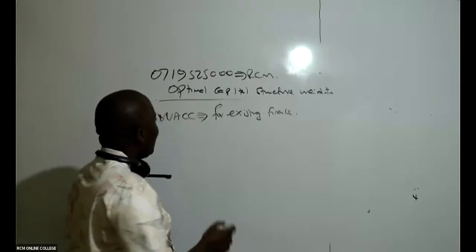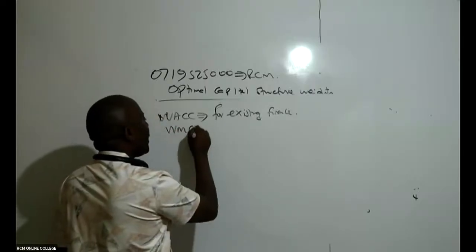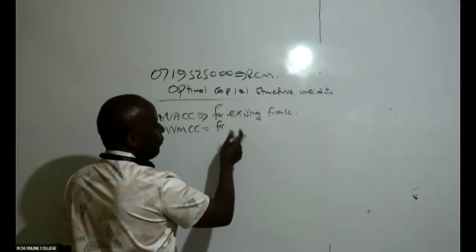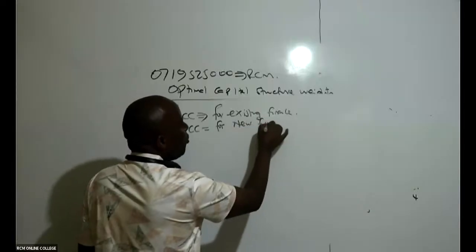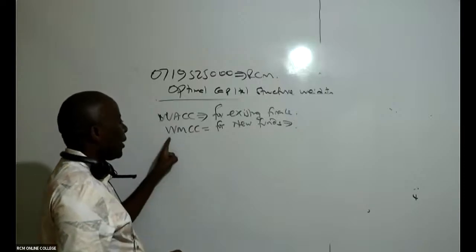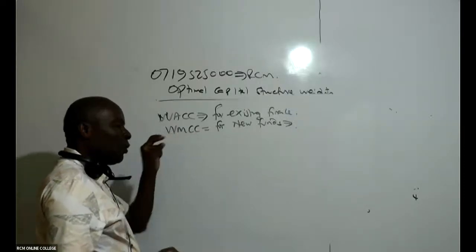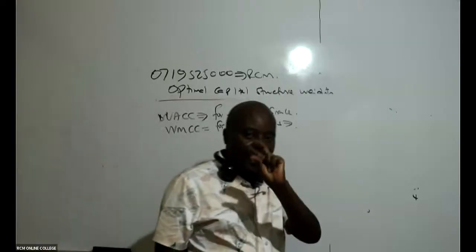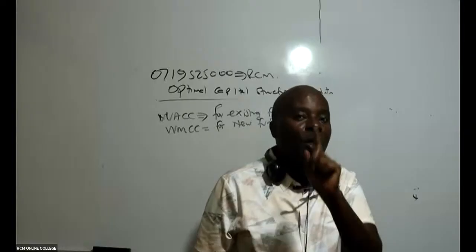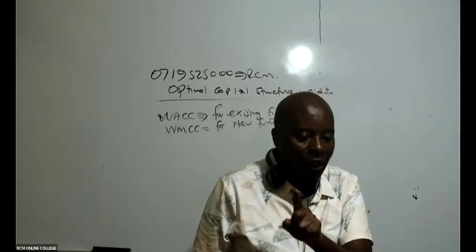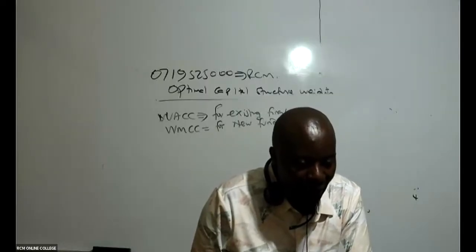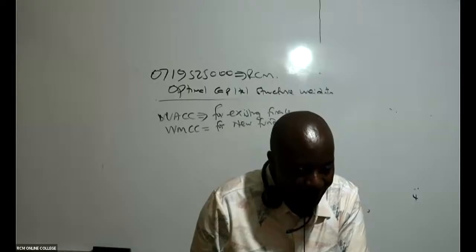But anytime you want to get finance for new funds, new projects, then you get what we call the weighted marginal cost of capital. Marginal means incremental. Marginal means incremental cost of capital. And why is this cost of capital going to increase? It's because of new projects, because of new funds. WACC is for existing projects and WMCC is for new projects.